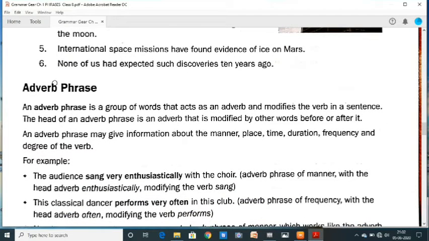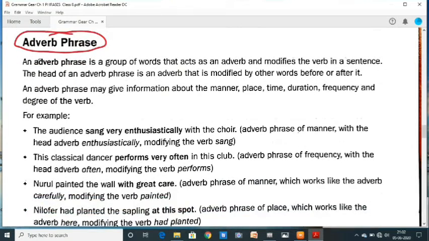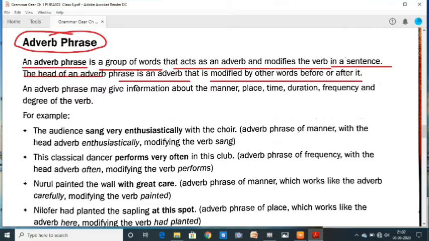Adverb phrase. An adverb phrase is a group of words that acts as an adverb and modifies the verb in a sentence. The head of an adverb phrase is an adverb that is modified by other words before or after it.